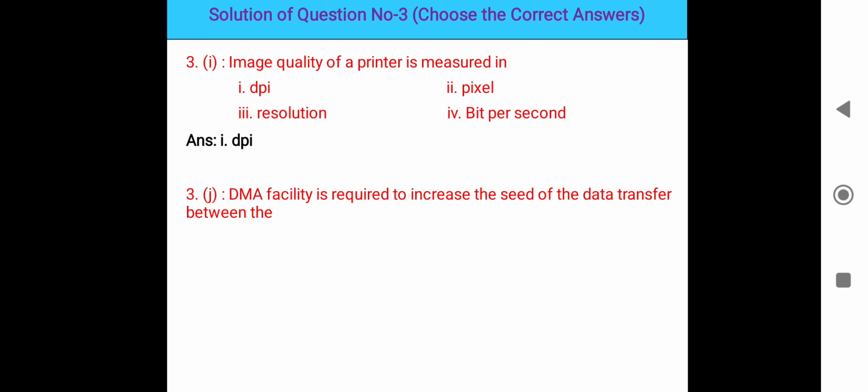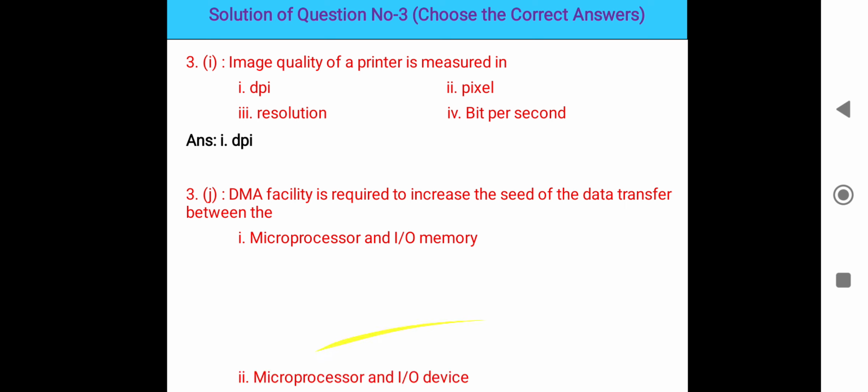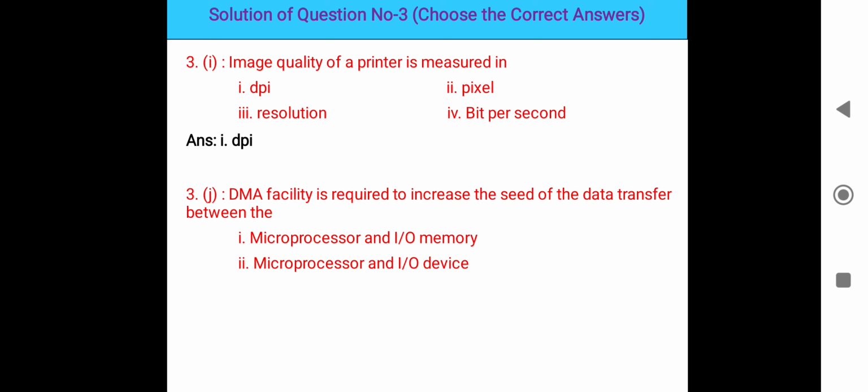DMA facility is required for fast data transfer between which of the following: memory and processor, input output and microprocessor, memory and input output device, or memory and registers? Direct memory access is required to increase the speed of data transfer from memory to the input output device, because DMA accesses the input output device directly without going through the CPU. So the correct answer is 3, memory and input output device.